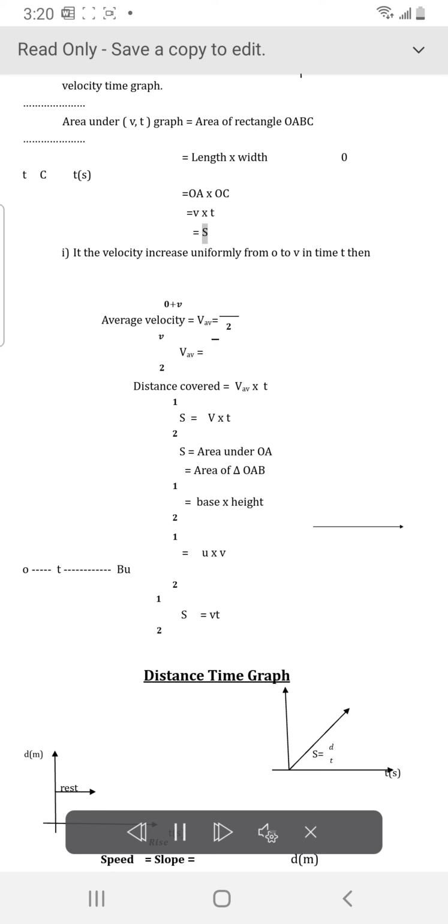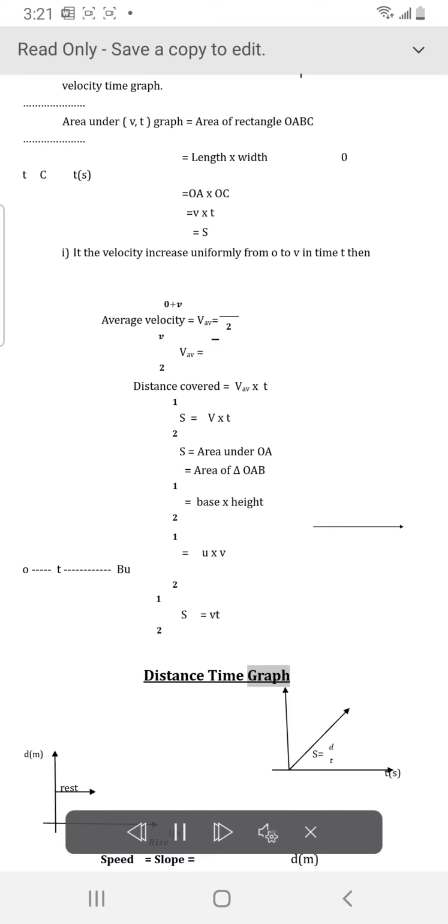Equals S. If the velocity increases uniformly from 0 to v in time t, then average velocity equals (0 plus v) over 2, and distance covered equals (0 plus v) over 2 times t. S equals half v times t. S equals area under OA, equals area of triangle OAB, equals half base times height. S equals half vt.